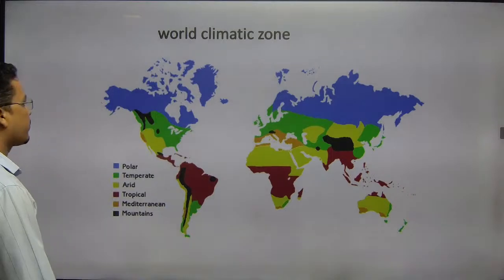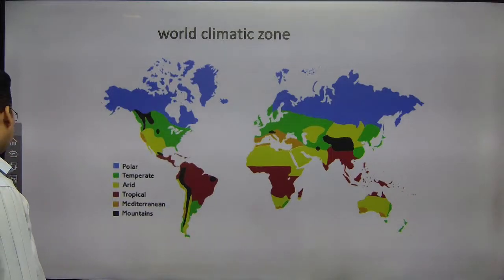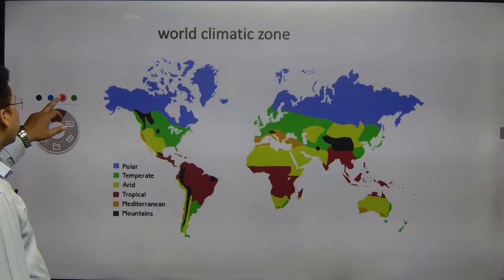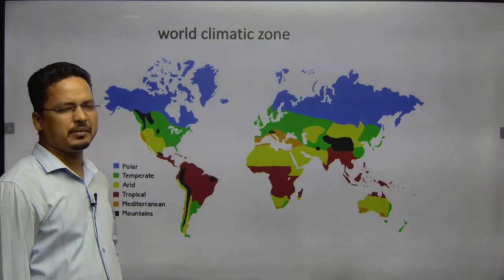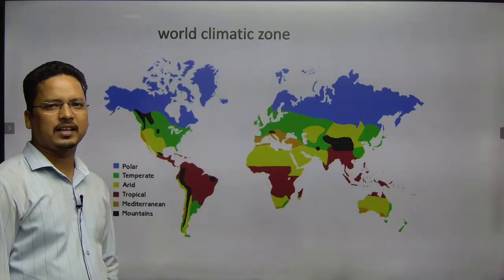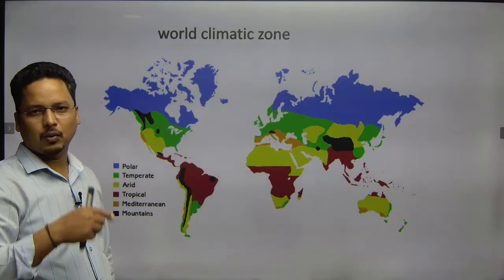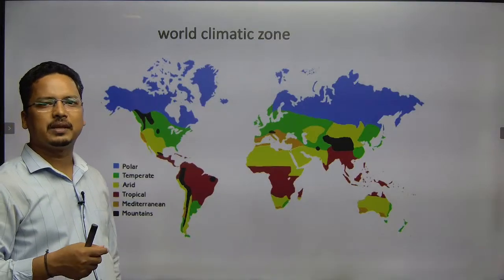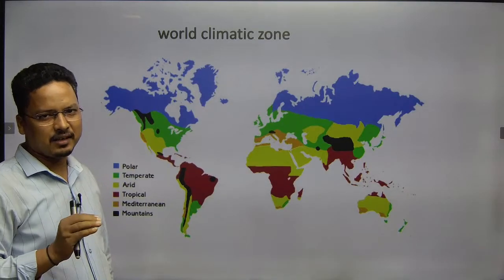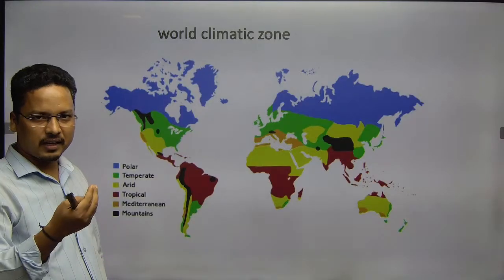For example, each year UPSC has a tendency to ask questions from the climatic zones, the world climatic zones. When I say the world climatic zone, what exactly does it mean? A climatic zone means a large climatic area, a geographical area.